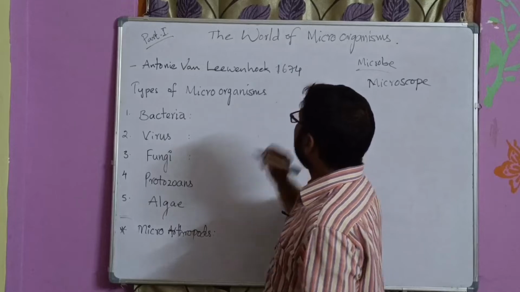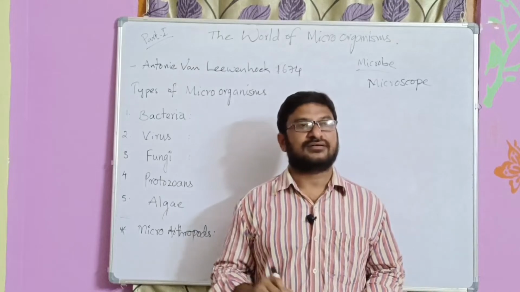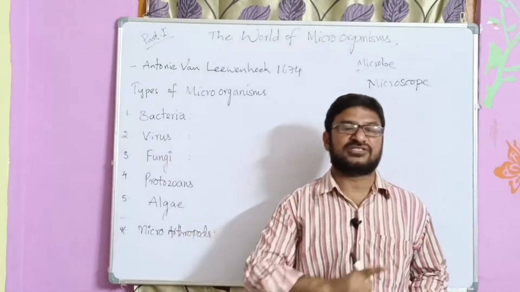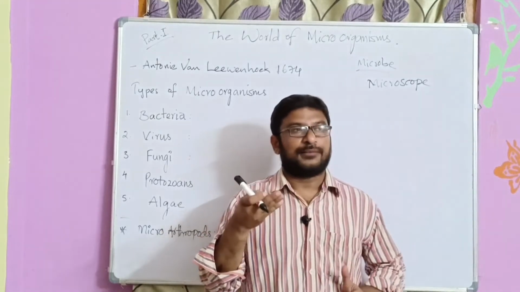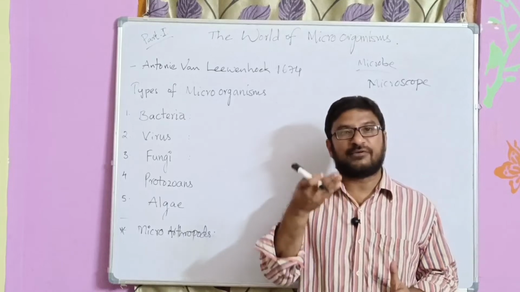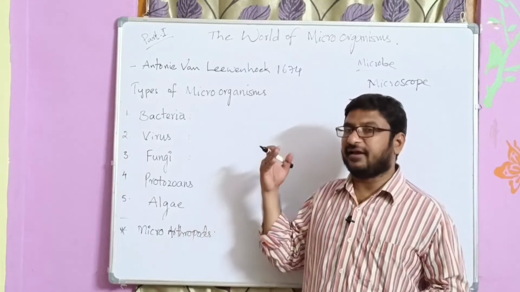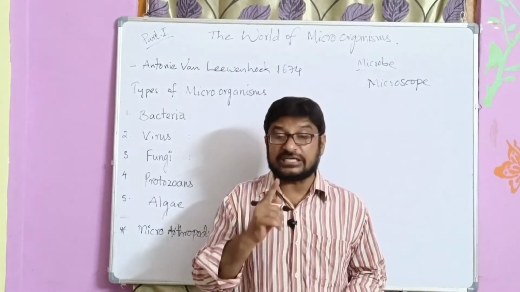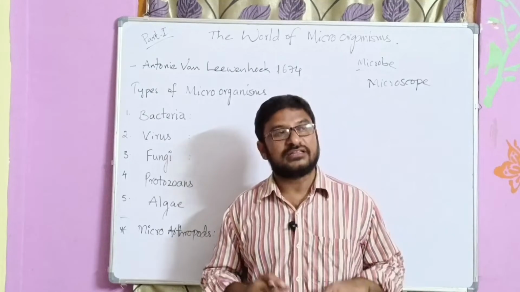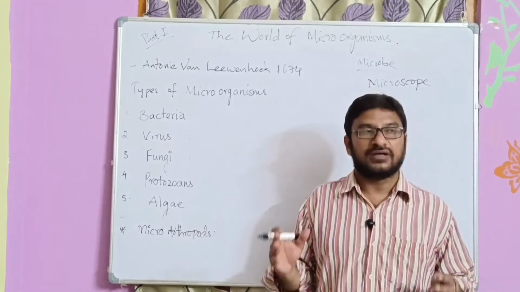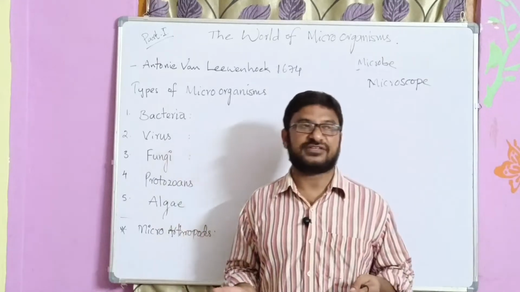1674. In the year of 1674, Antony van Leeuwenhoek, who was a cloth merchant, was very interested in observing the different types of fibers and their nature. In the course of his observation, he discovered microorganisms, that too living microorganisms, for the first time. Then it became possible for all the other scientists to observe microorganisms very easily.